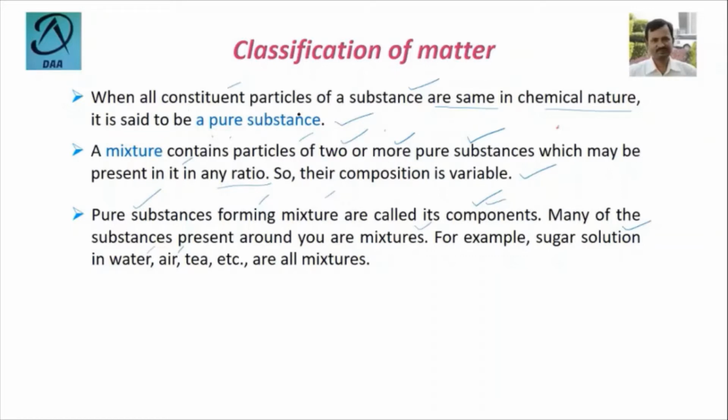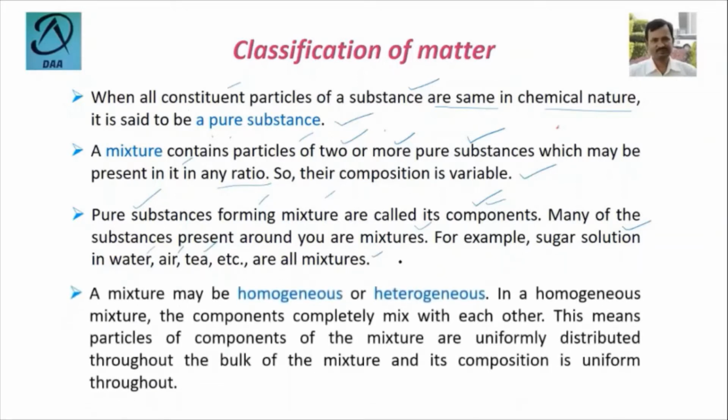And regularly whatever tea we take, that is also a mixture. And then this mixture may be subdivided into homogeneous or heterogeneous, which I already told while explaining the diagram. So now we'll see what is homogeneous.